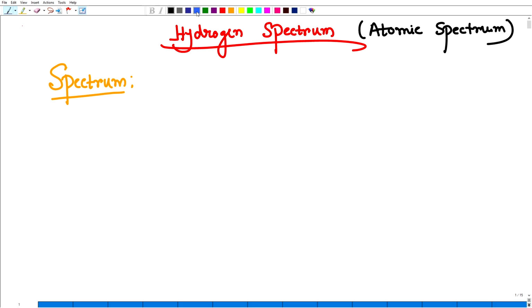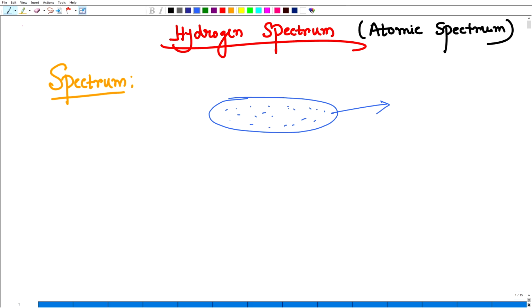Yes, let's say there is a discharge tube. In the discharge tube there is some gas. As we are discussing hydrogen, it's hydrogen gas, and in hydrogen gas we are making an electric discharge under very low pressure, and light is coming out. After analyzing that light coming out from here, we obtain some spectrum. What kind of spectrum may that be?